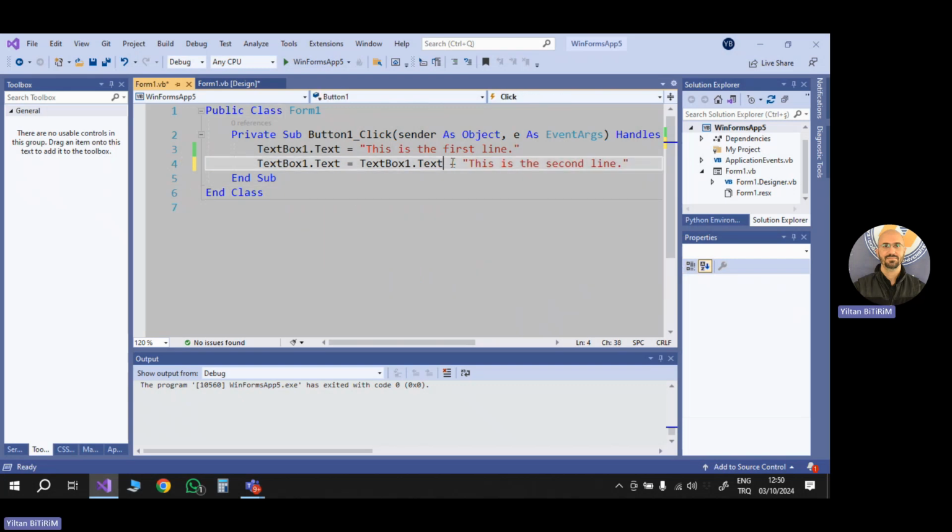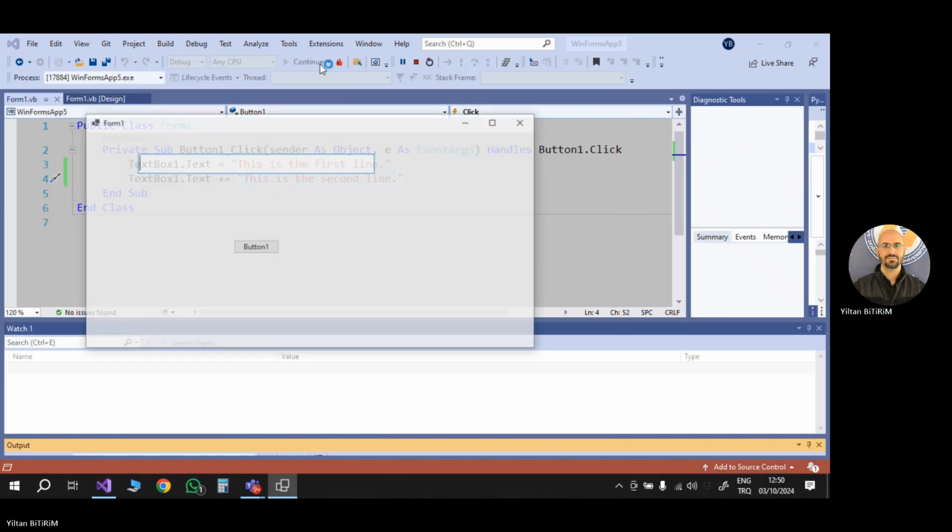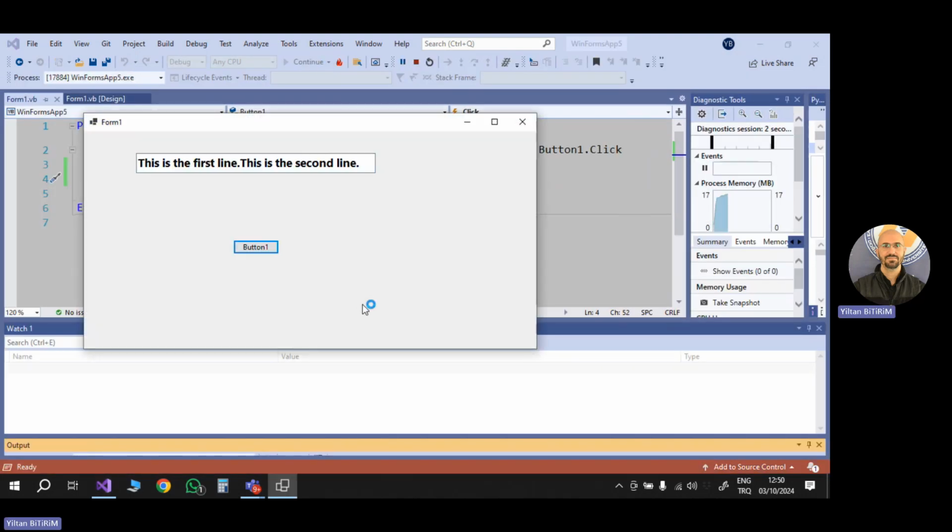This one and this one will produce the same output because this is a compound assignment. So it will append this string at the end of the text. Okay, let's run it and see what happens. I am clicking the button. So here you can see that both strings are visible. This is the first line, this is the second line.